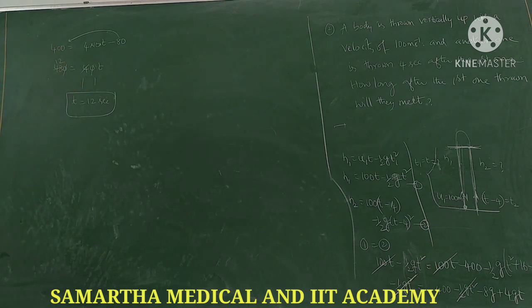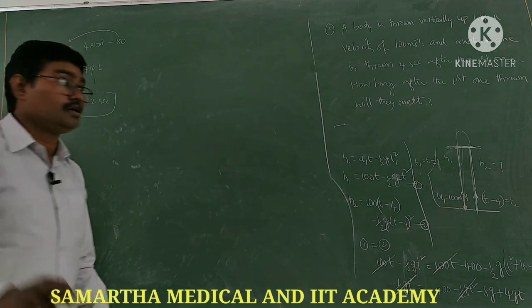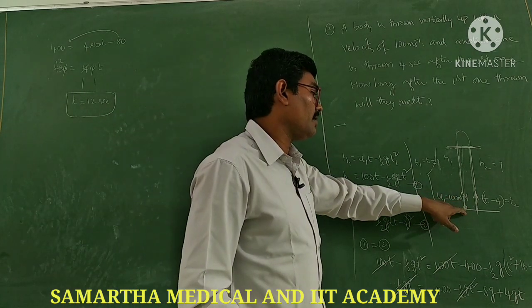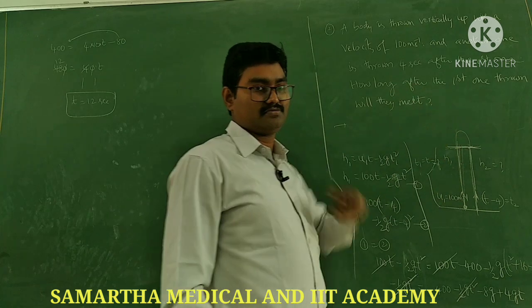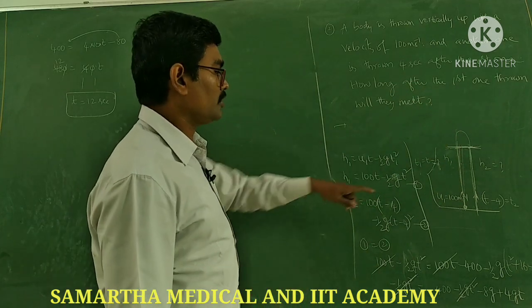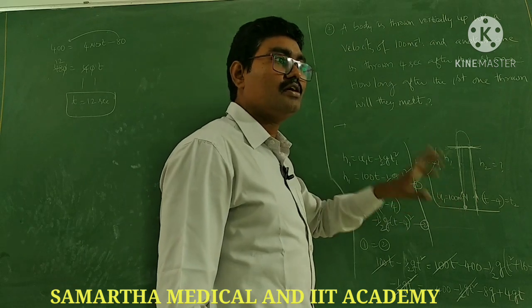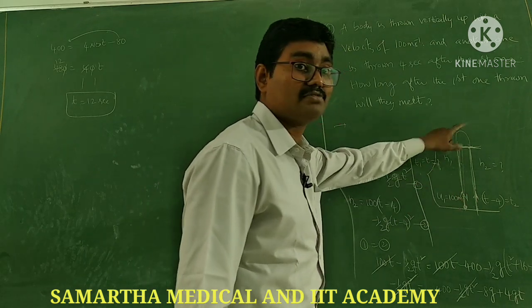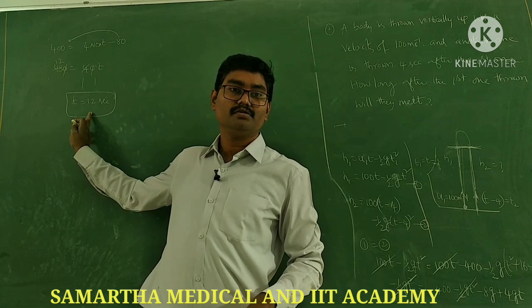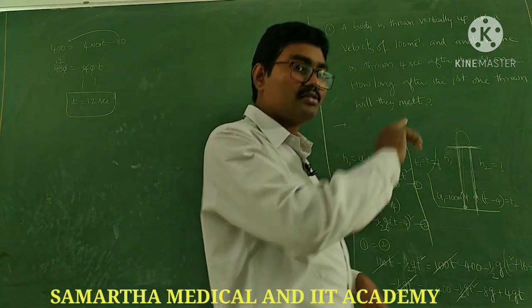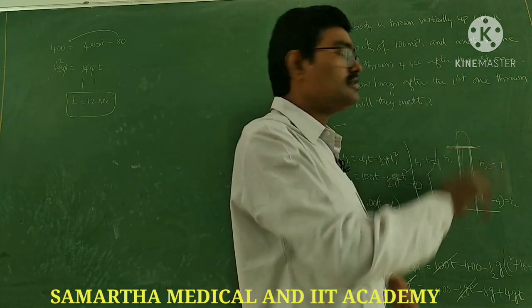That is the answer. If you have a doubt, just check it. What is the time of ascent for this? u by g. What is u? 100 by 10, how much? 10 seconds. So the time of ascent is 10 seconds. But when they are meeting, it is 12 seconds. That means it is in the return case only.